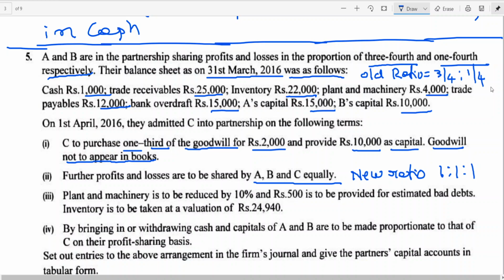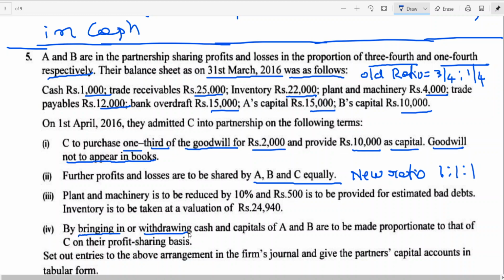Then the fourth point. By bringing in or withdrawing cash, the capitals of A and B are to be made proportionate to that of C on their profit sharing basis. By bringing in or withdrawing cash, I just now explained this in today's class.